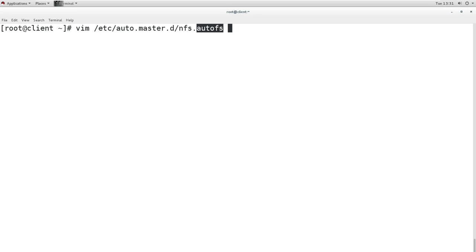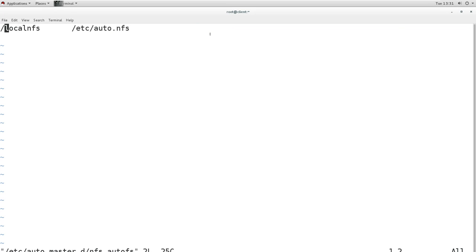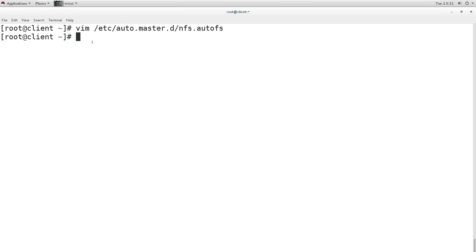Like I already have this NFS file, so I will use it, and this time I will use it for mounting the home directory, and the information about this home directory mount will be under this file. Now this file must start with auto.anything, and you have to create this file too. It is already created, so I will use the same file.